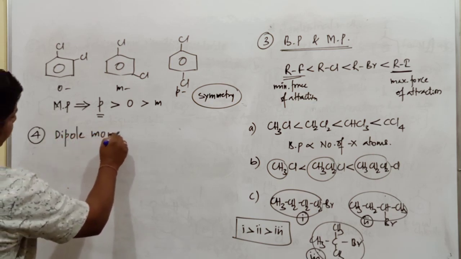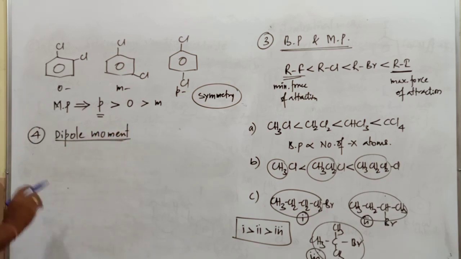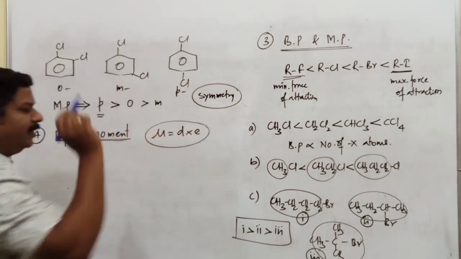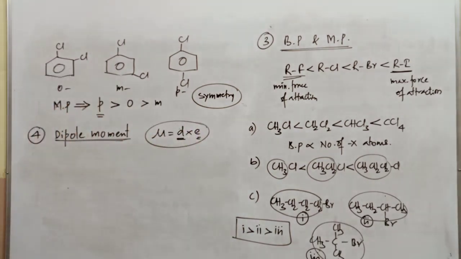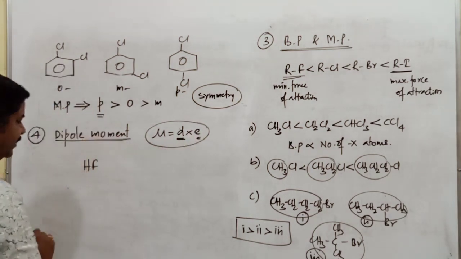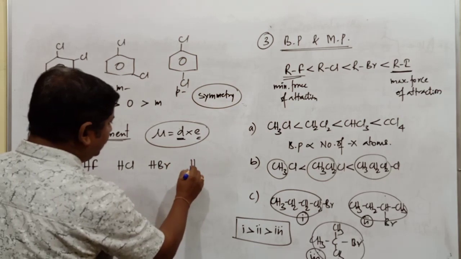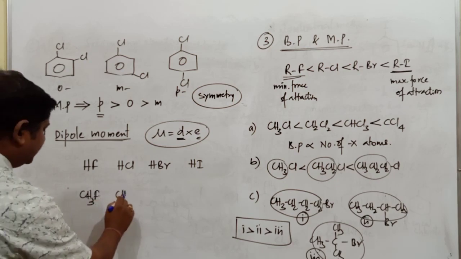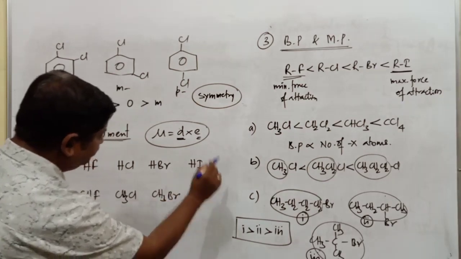Dipole moment. This property is studied in chemical bonding in class 11. Dipole moment is generally the product of distance and electric charge. So it depends upon the distance as well as the charge between those points. So what is the order of dipole moment of these compounds? I will consider some examples here: HF, HCl, HBr and HI. Hydrogen halides. Next, CH3F, CH3Cl, CH3Br, and last, CH3I.